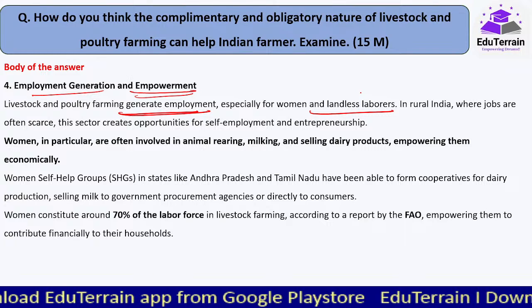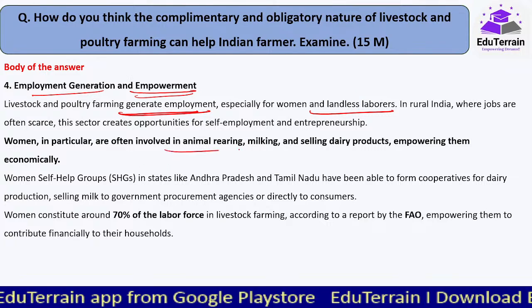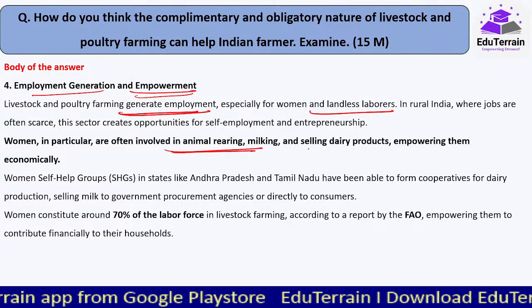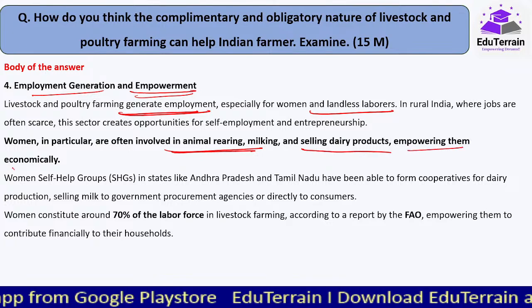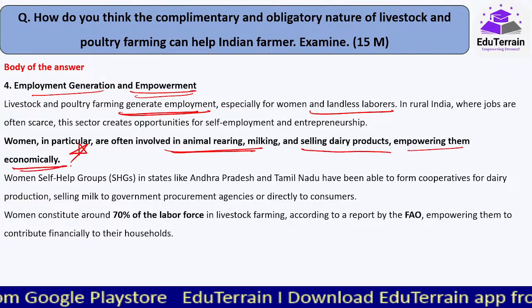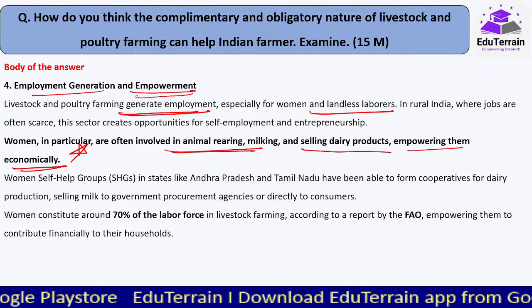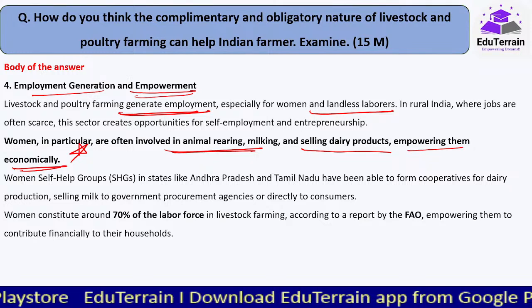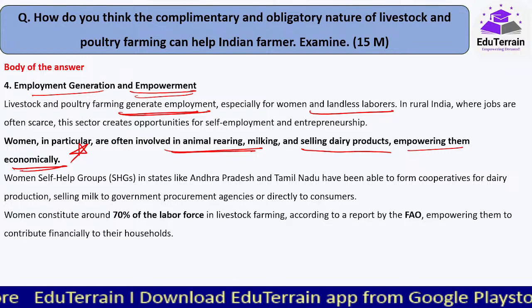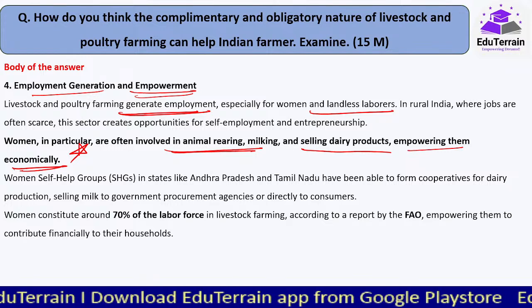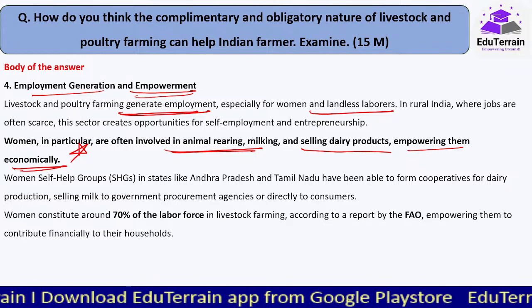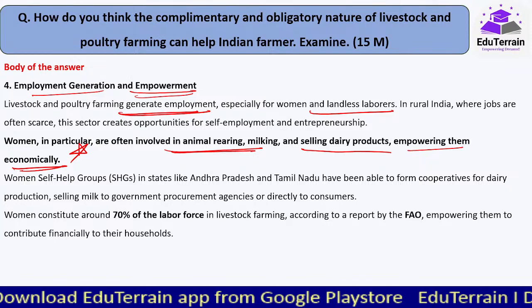And women के लिए तो in particular, they are often involved in animal rearing, milking and selling dairy products, empowering them economically without moving. Generally ये रहता है ना इंडिया में कि women, they can't go out and work and all that, though it's not the case in majority of the cities, towns, etc., but still there's a taboo in villages.